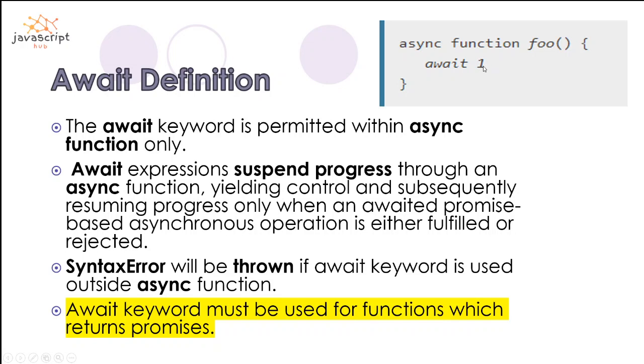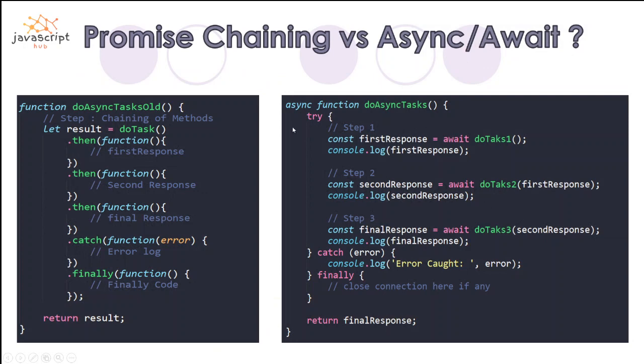So if we are using a one value or a string value, that is going to be Promise.resolve of the value, right? For the compiler's understanding. So the await keyword will always work with promises. Right. So we'll go to the next slide. We are going to see promise chaining, how we did it earlier, and how we can do it in async and await format.